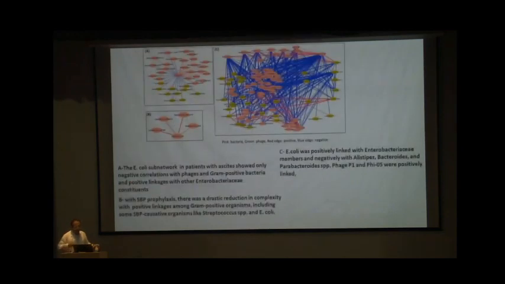Now this slide is of patients who are on SBP prophylaxis, those having ascites without prophylaxis, and third, those having frank SBP. You can see the first one, panel A: the E. coli subnetwork in patients with ascites showed only negative correlation with phages and gram-positive bacteria, and positive linkage with other Enterobacteriaceae.